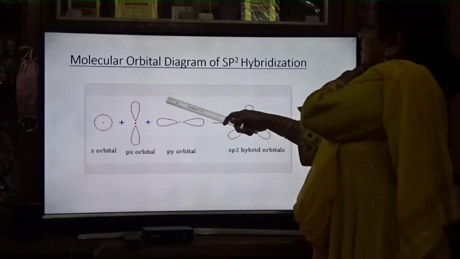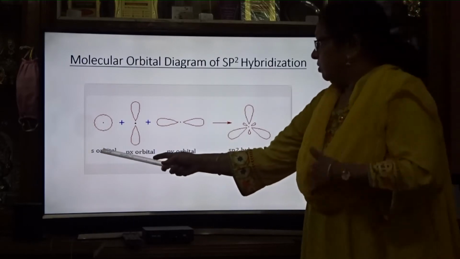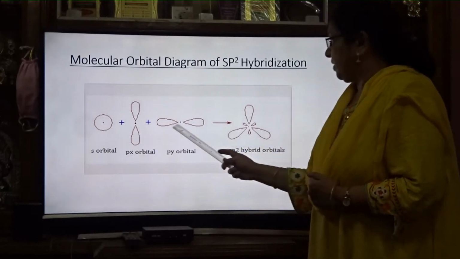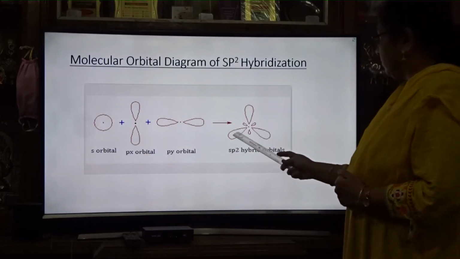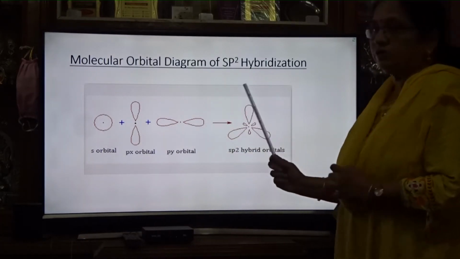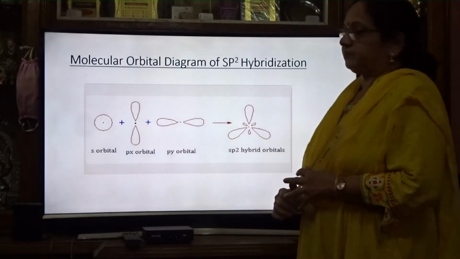Now, molecular orbital diagram of sp2 hybridization. So in sp2, one s and two p are combining. So three are combining to give three hybrid orbitals: sp2, sp2, sp2, three hybrid orbitals. Because three are combining, you are getting three.